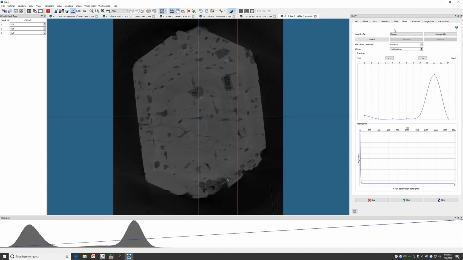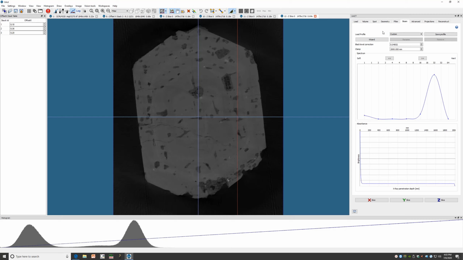Next up, we have the Beam tab, which includes the Beam Hardening Wizard. Beam hardening is where X-rays are selectively absorbed on the outside of a sample before they even reach the inside of the sample. What that looks like is a gradient from light to dark, but it's within the same material system, so you know that it's an artifact.